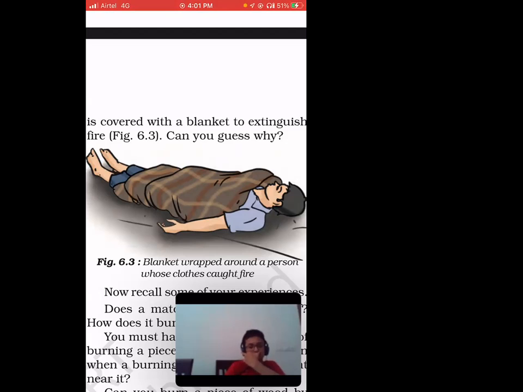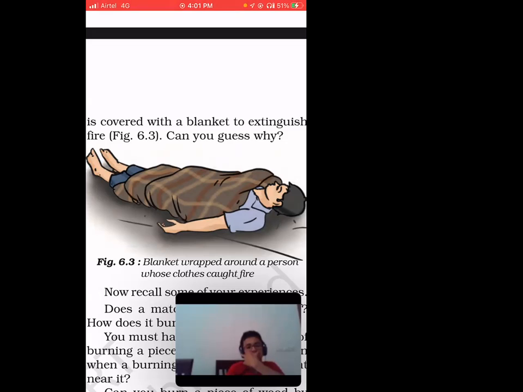But for example, once I got fire, then what will happen? Somebody came and just wrapped me with a blanket. So what will they do? They will stop the flow of air, right? Right now I am not surrounded with air, I am surrounded with the blanket. So they are stopping the oxygen from reaching the body. Of course, a time will come that there will be no fire at all. Why? Because we stopped the oxygen from reaching the body.